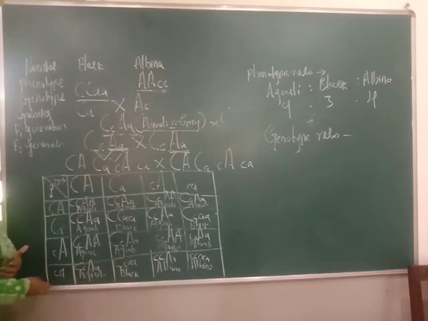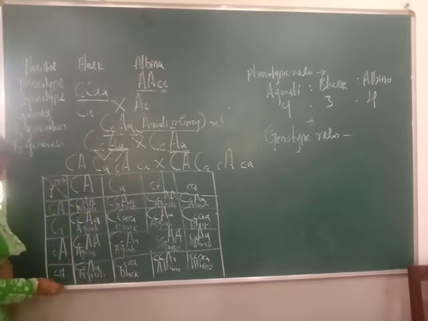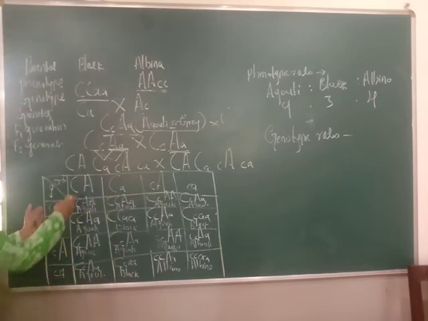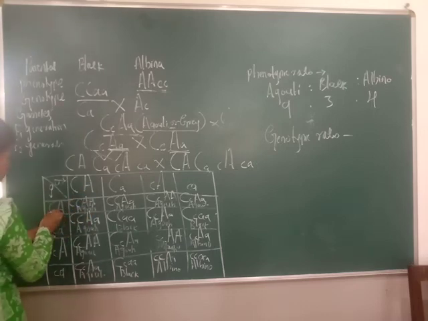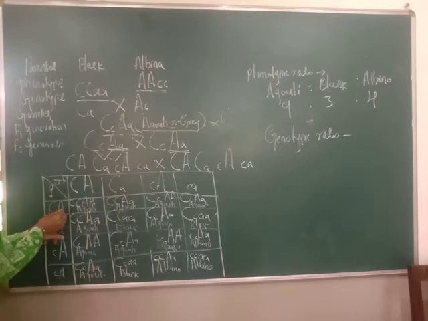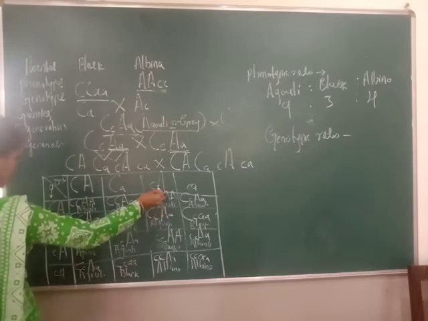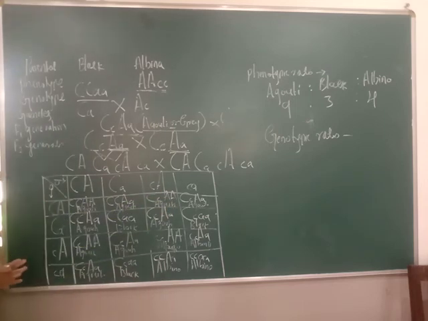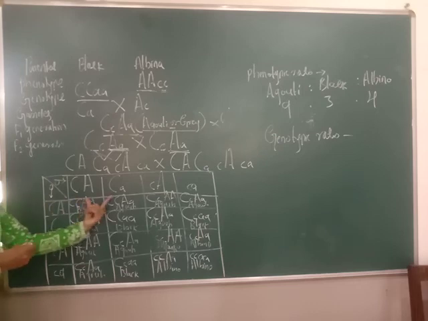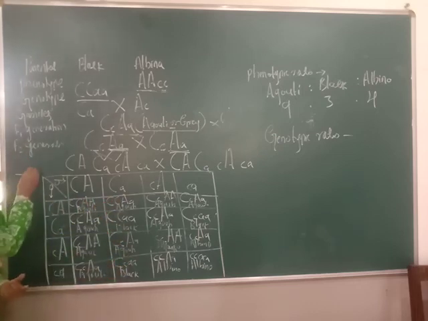So write the F2 generation Punnett checkerboard. First you write male here, female you write like this. Then again you have to make the cross. Capital C, capital C, capital A, capital A. Again capital C, capital C, capital A, small a. Capital C, small c, capital A, small a. Like this you have to make the cross here, male, female, then progeny occurred. Offspring occurred in the F2 generation.